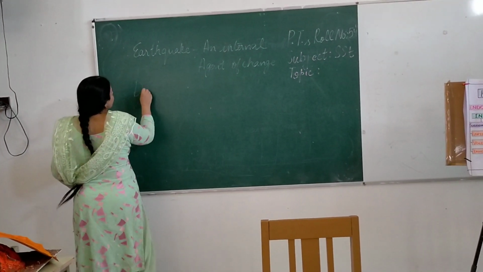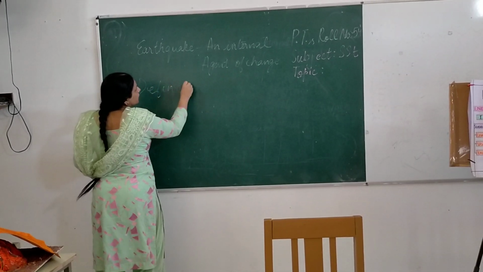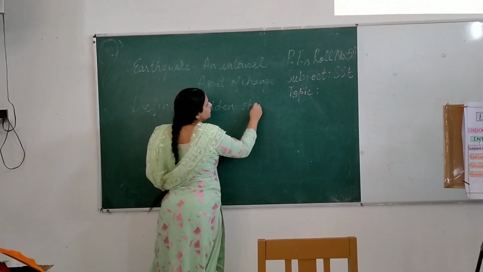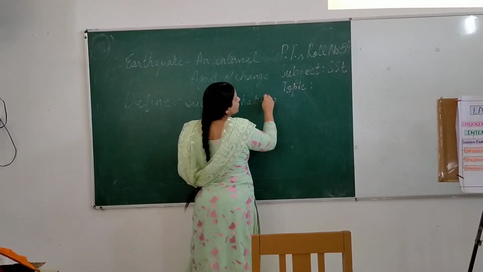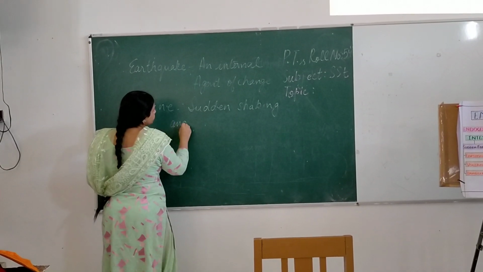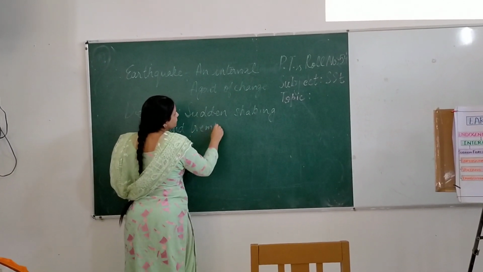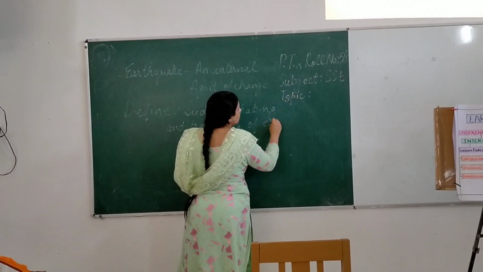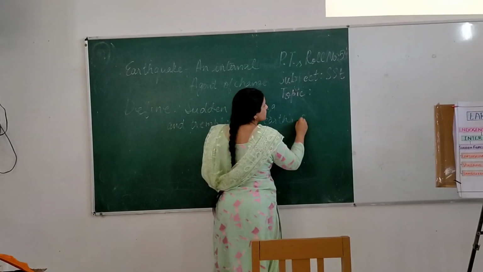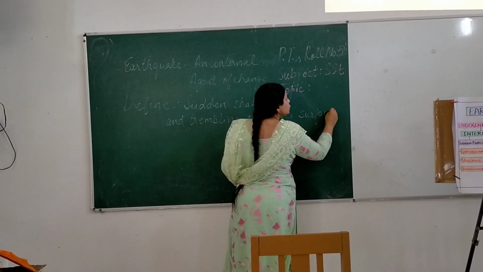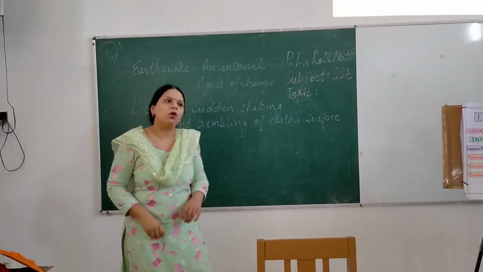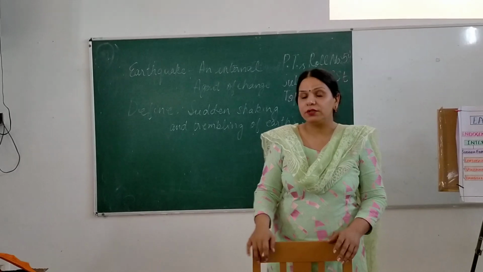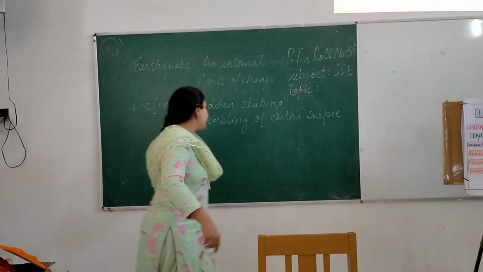We define an earthquake as, write down in your copies, the sudden shaking and trembling of Earth's surface. So the sudden shaking and trembling of the Earth's surface is called an earthquake. Now you must be curious to know how this earthquake comes on the Earth. Now let us see it diagrammatically.